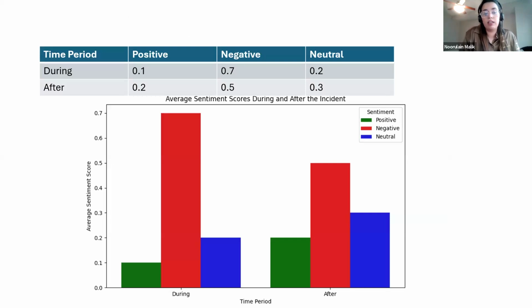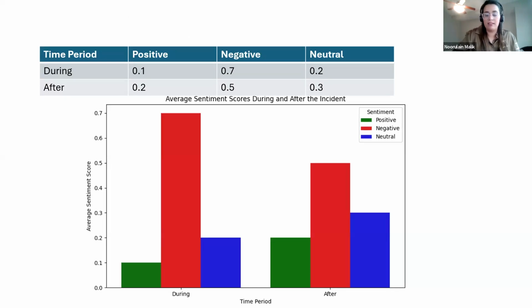You can see the negative response was highlighted during that period: the positive response was low, and the negative response was high. After that time, the negative impact is slightly lower, but still people were not happy with the incident.